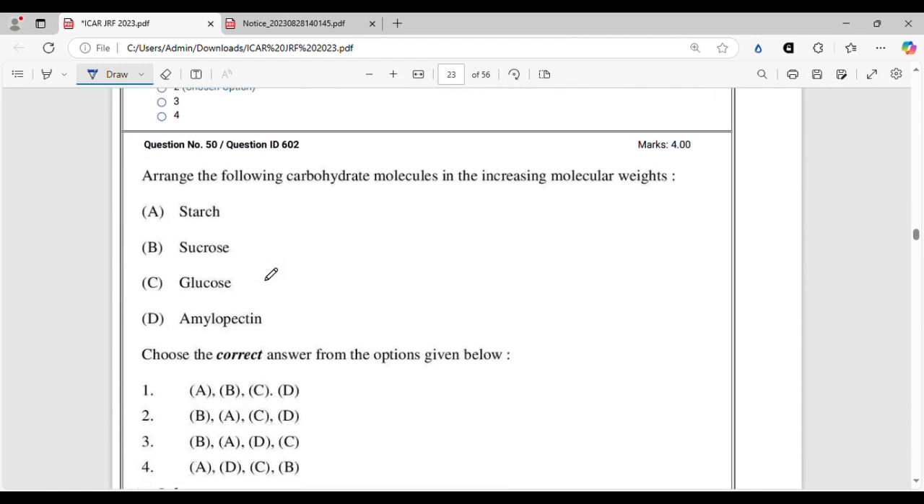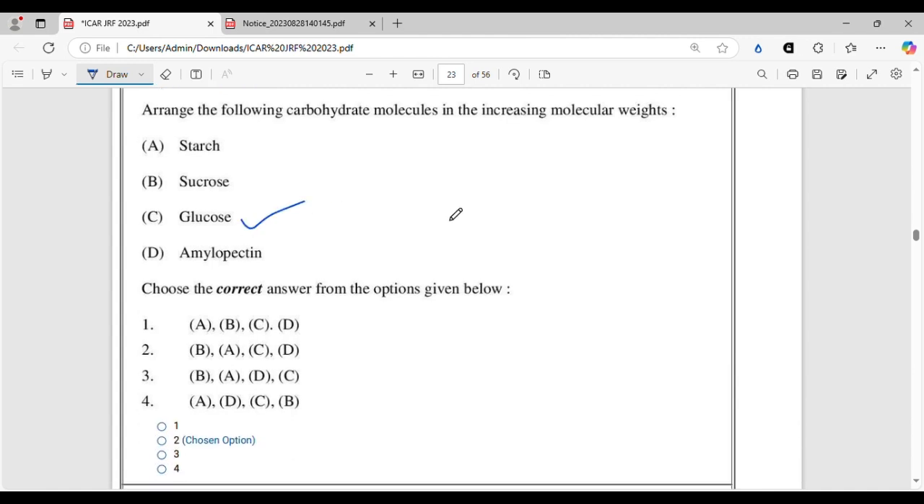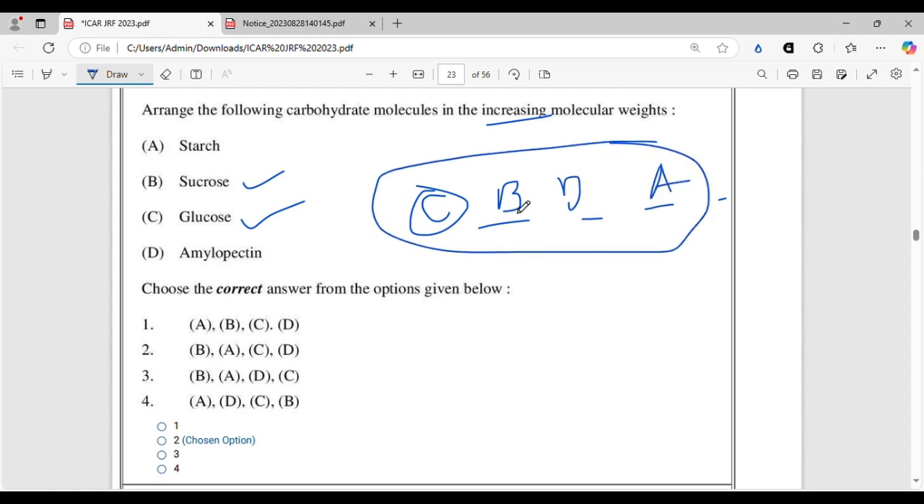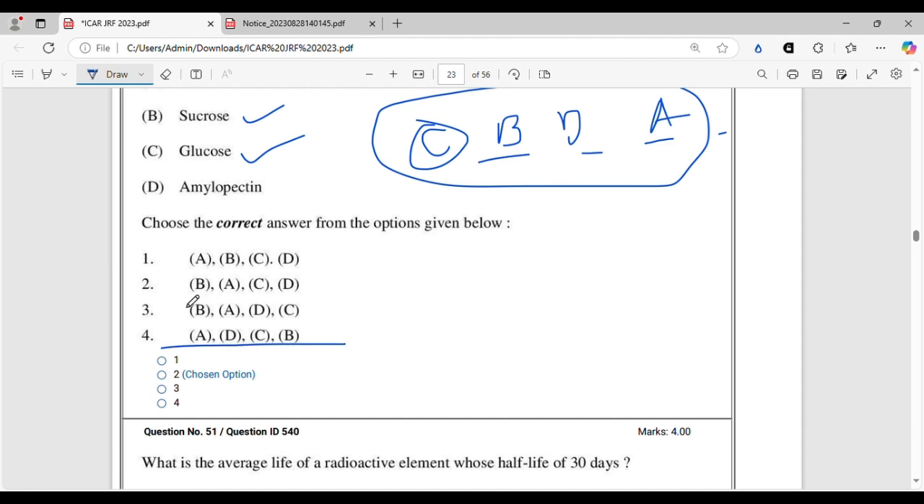So we have come to the last question of today's session, that is question number 50. Arrange the following carbohydrate molecules in the increasing molecular weight. As far as I can remember, they have given wrong options for this, because glucose is the monosaccharide, and increasing molecular weight means at first, of course, glucose will come, and after that any other molecules will come, because it's a monosaccharide. Then sucrose is a disaccharide, so it will be C, B, D, A. It would have been the correct order, but here you cannot find any order like that.